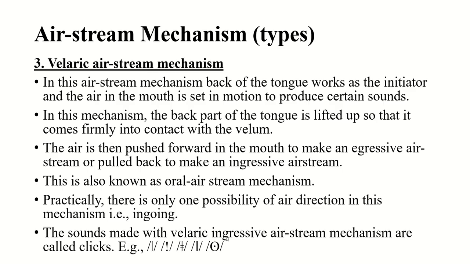Velaric egressive does not exist, be clear. Pulmonic ingressive does not exist, only egressive.